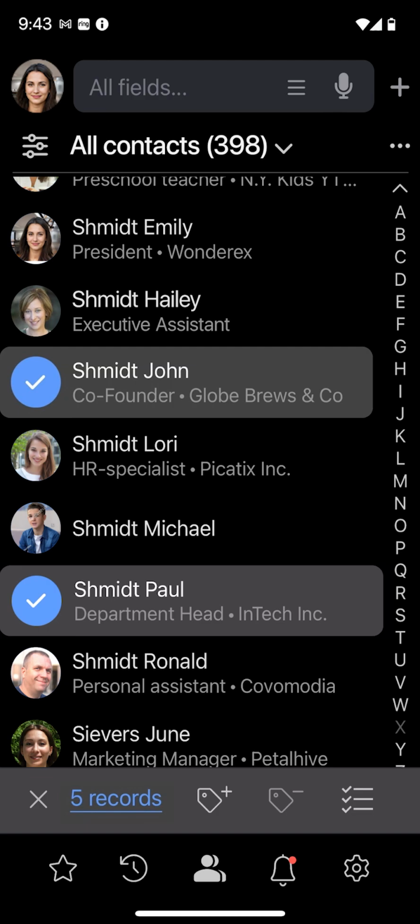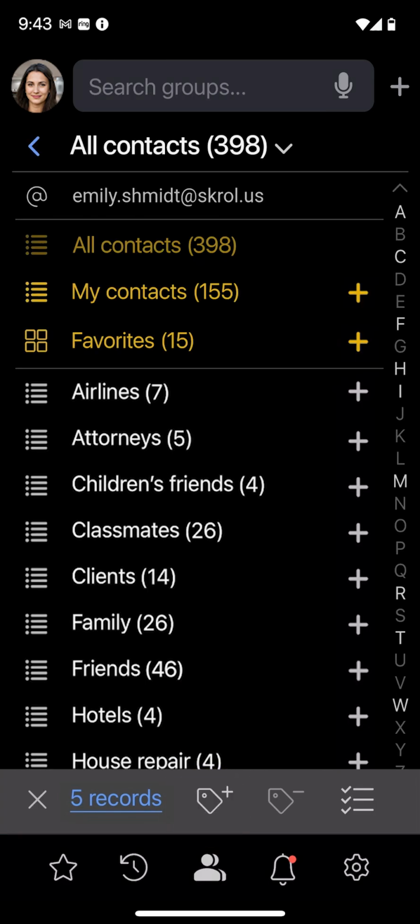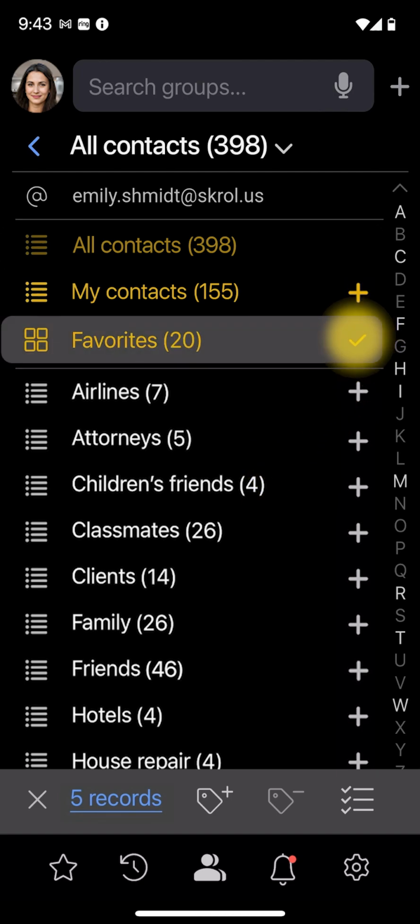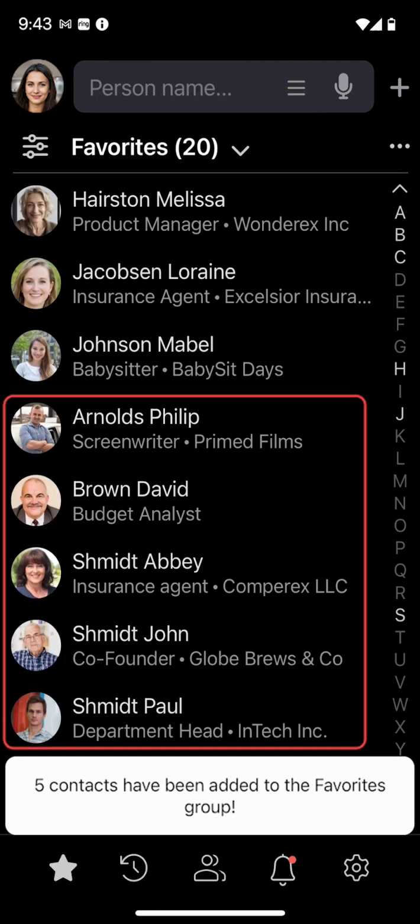When we make selections, the multi-select toolbar appears at the bottom. Let's tap this icon to open the list of all available groups. Next, tap the plus icon next to the favorites group, and all selected contacts are added. As you can see, adding people to groups is quick and easy.